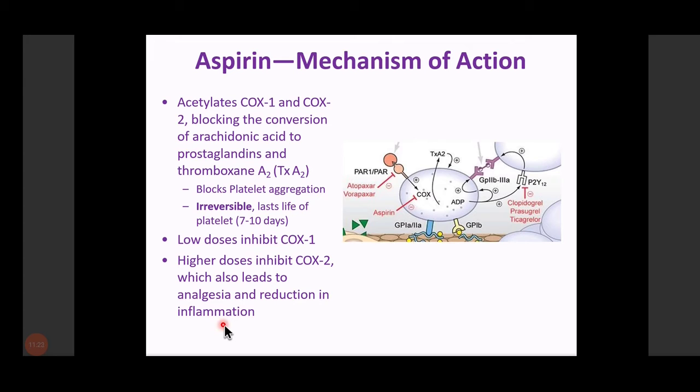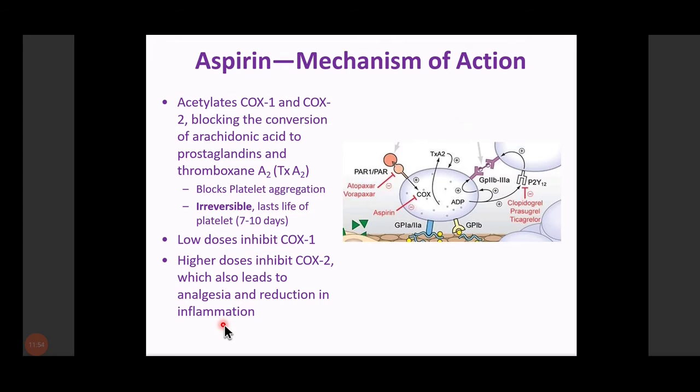Now the other question is, when I was discussing aspirin with you, I told you at the low dose it shows the antiplatelet action, and at a slightly higher dose it shows the analgesic action. Now the question is, why does aspirin not show the analgesic action at low dose? The answer is, for analgesic action, the inhibition of COX-2 is also required, which does not occur at the low dose, and that is why aspirin at low dose only acts as an antiplatelet agent.